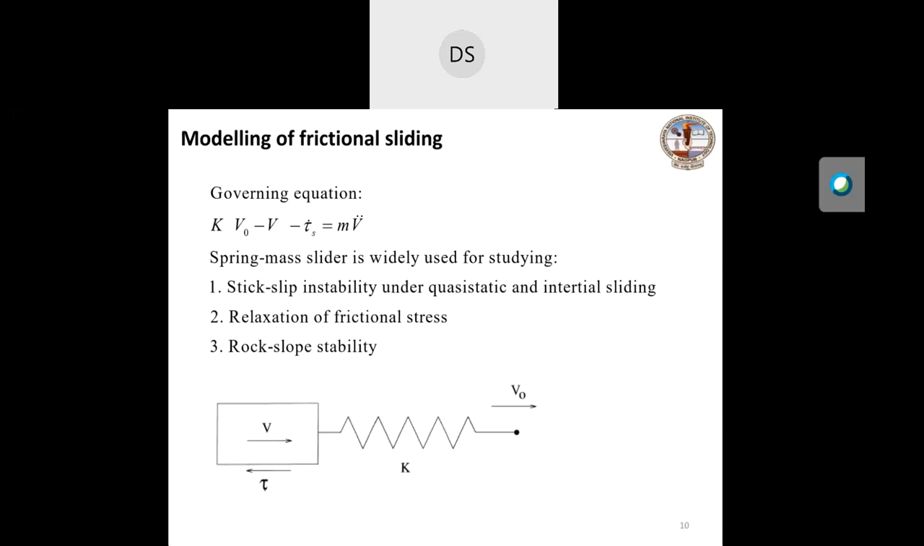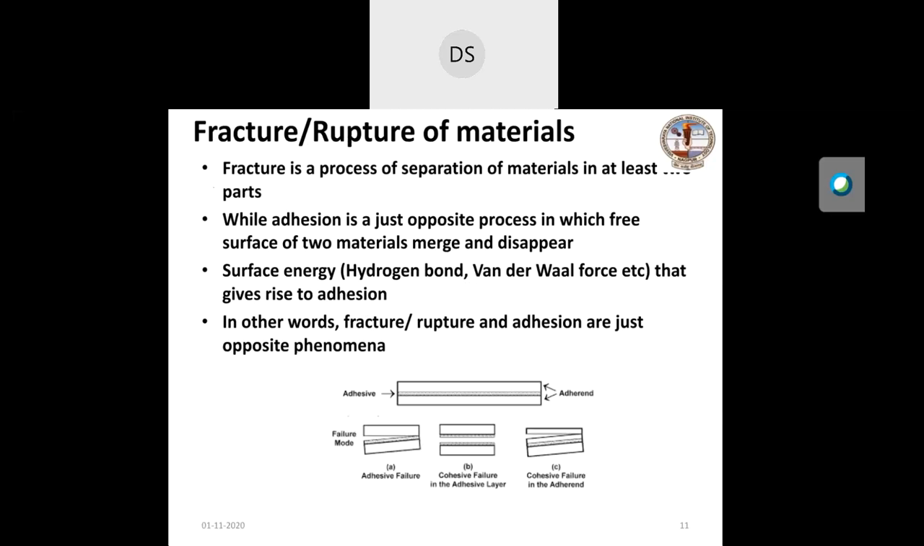And there are many applications of the spring mass. One can use it in metal cutting, and this system is also used in geophysics, in rock slope instability. The same system is used for explaining it, but the basic equation is the same.